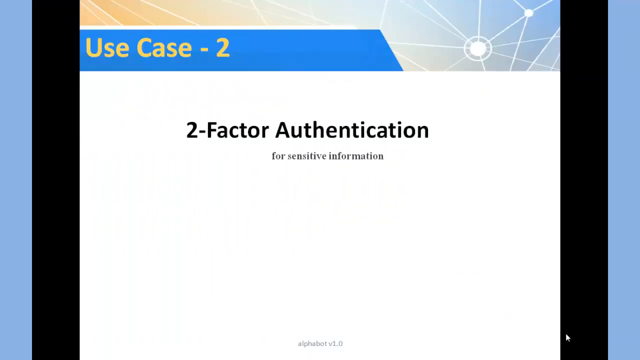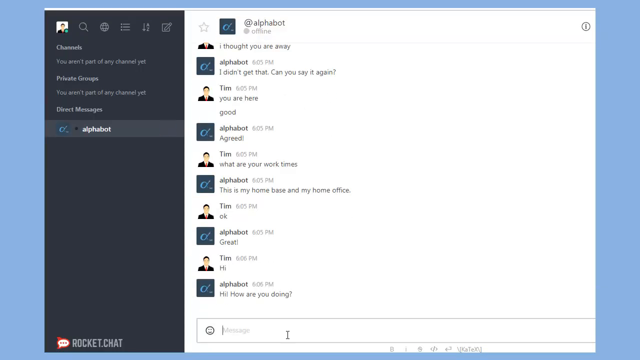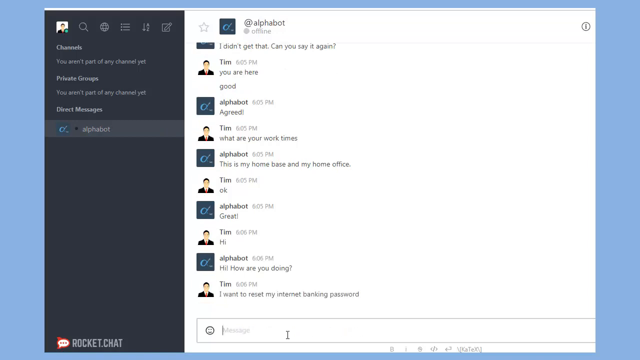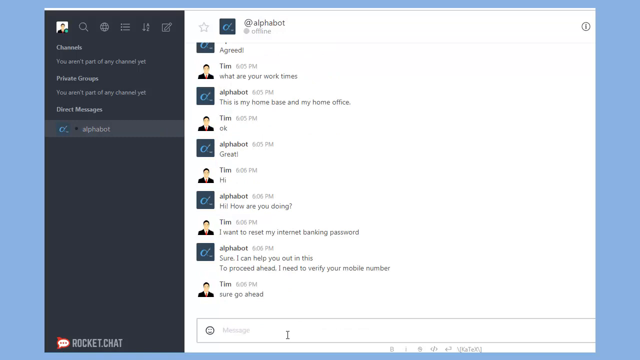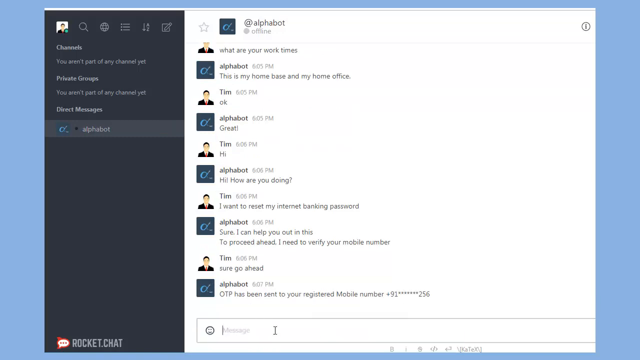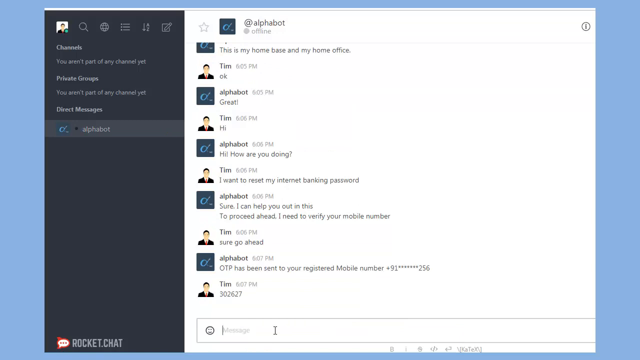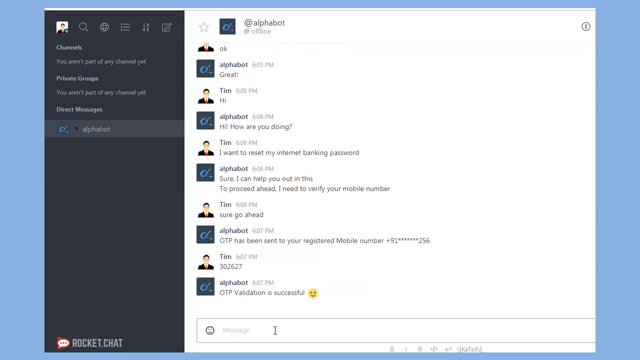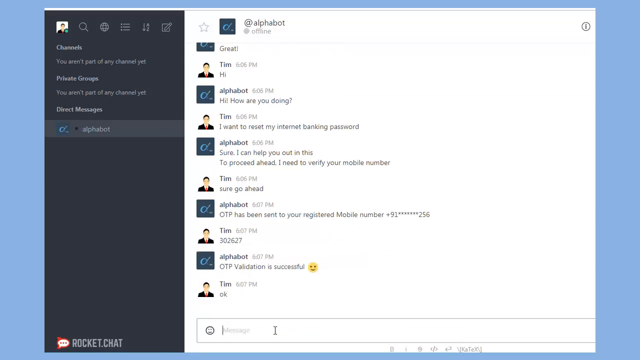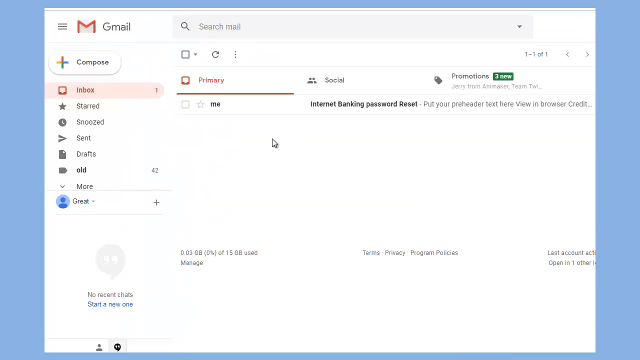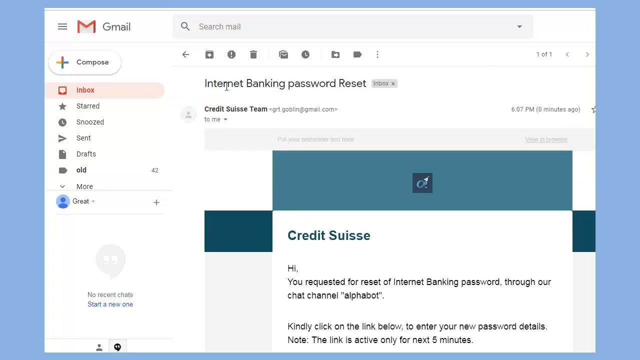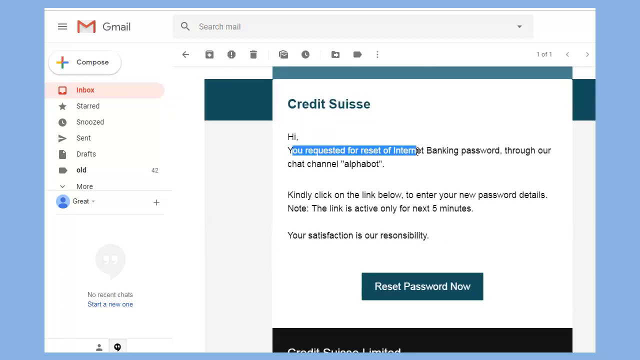Our second use case is the two-factor authentication of the user. Suppose our user wants to reset his password, which is sensitive information. We wanted to verify him. So we send him an OTP on his registered mobile number. And we wait for the user to punch in his OTP and we verify him. An email will be sent to him with the password reset link on his registered email ID.